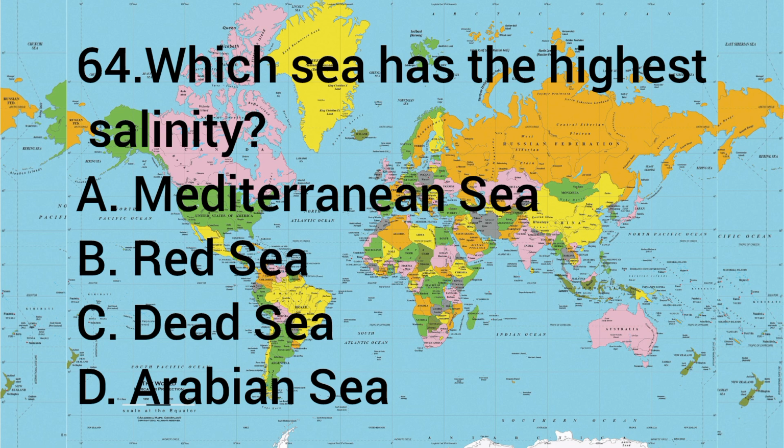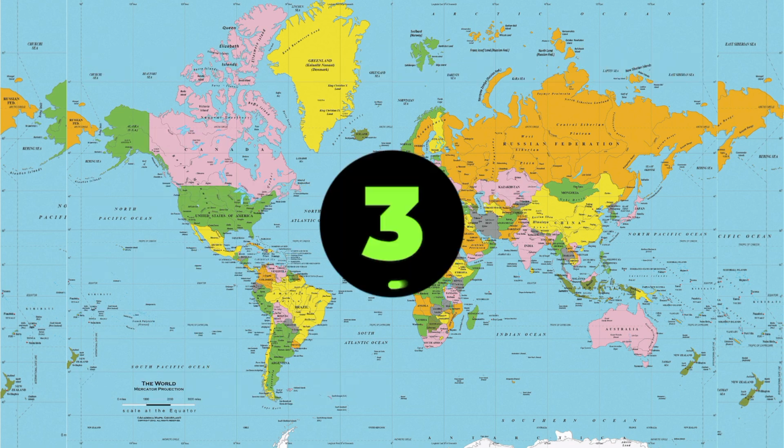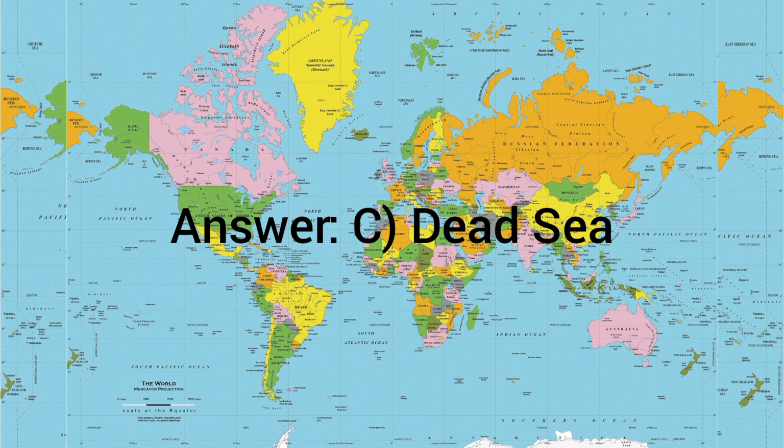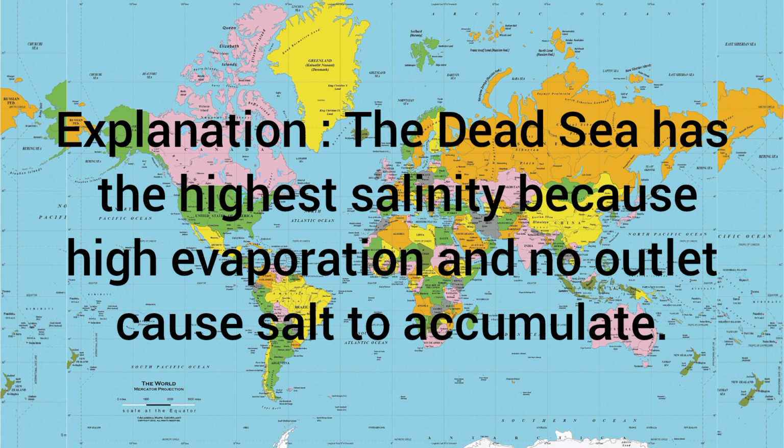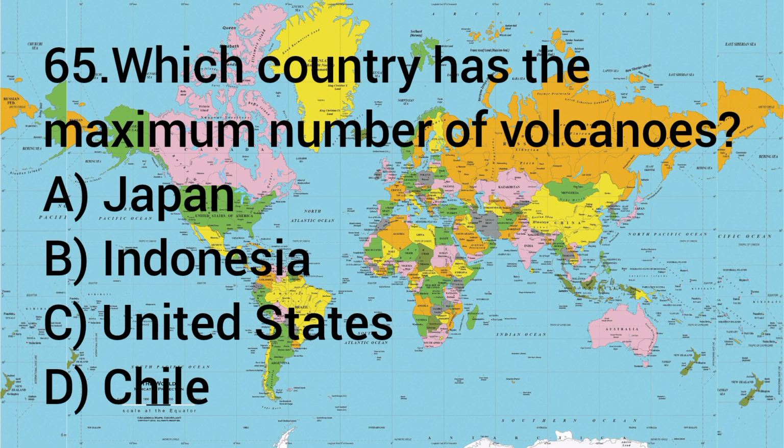64. Which sea has the highest salinity? Option A Mediterranean Sea, B Red Sea, C Dead Sea, D Arabian Sea. The answer is C Dead Sea. The Dead Sea has the highest salinity because high evaporation and no outlet cause salt to accumulate.